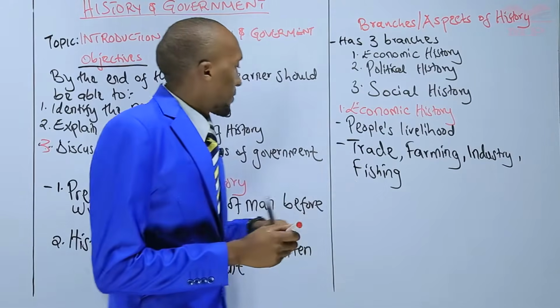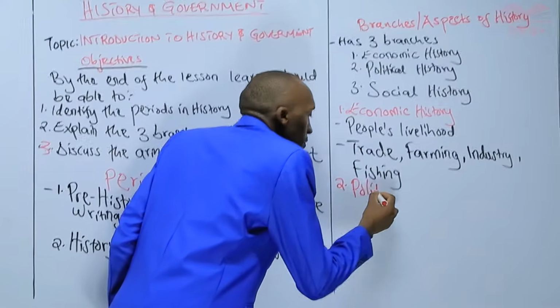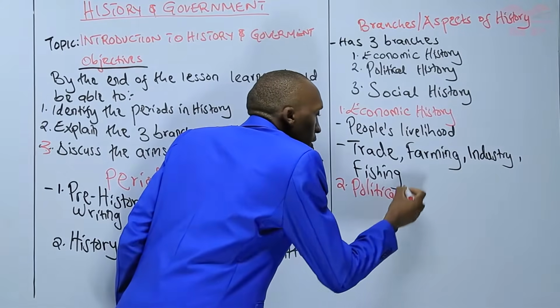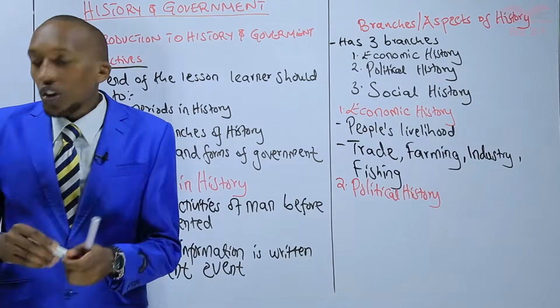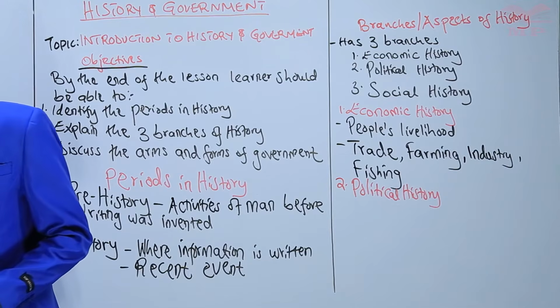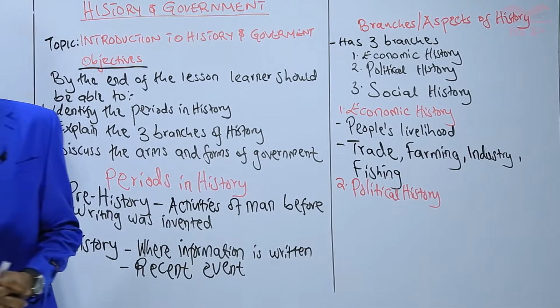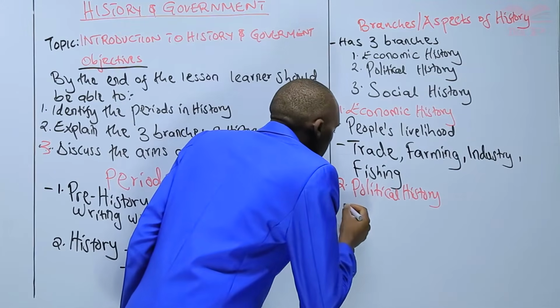Political history. So let us look at that branch. Political history. So my dear learner, when you talk of political history, it has to do with leadership.